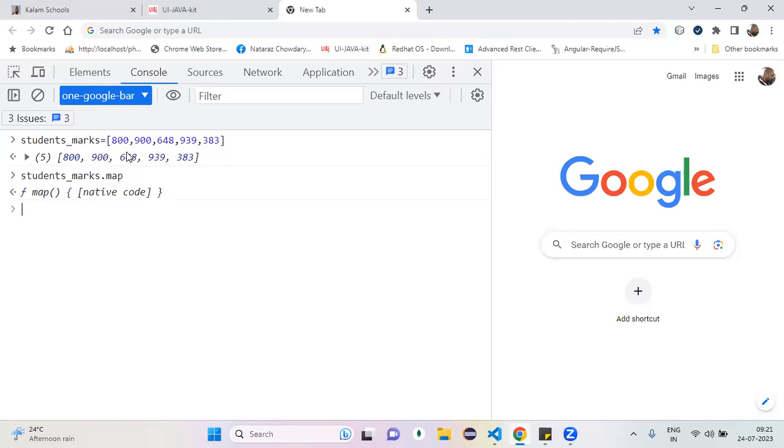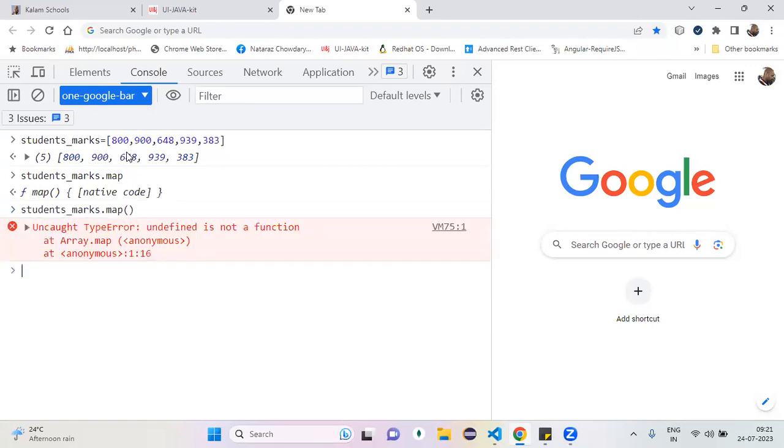Map is which type? Function type. If it is a function, can we call it? If I don't pass anything, it gives me an error. What is that error? Undefined is not a function. If you don't pass anything, the value is undefined. That undefined, he is using it like what? Like a function.